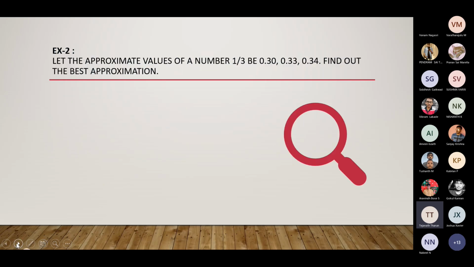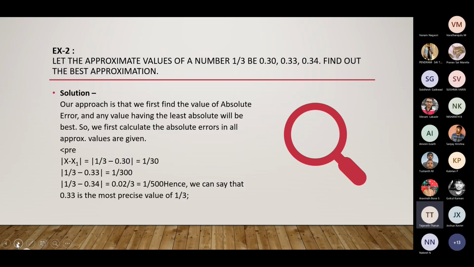Let's go to the next example. Let the approximate values of the number 1 by 3 be 0.30, 0.33, and 0.34. Find the best approximation. We already know our approach is that we first find the absolute error, and the value having the least absolute error will be the best.